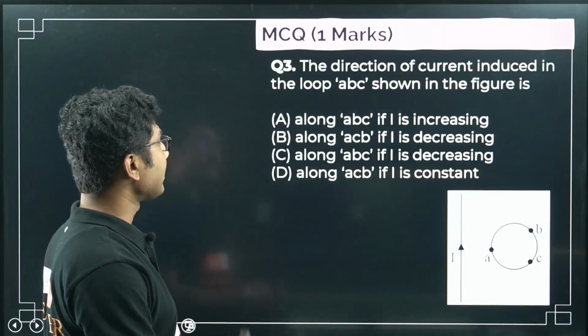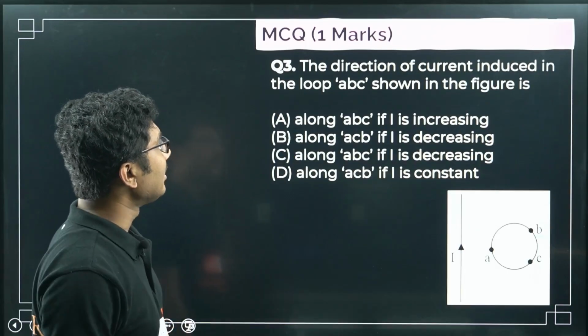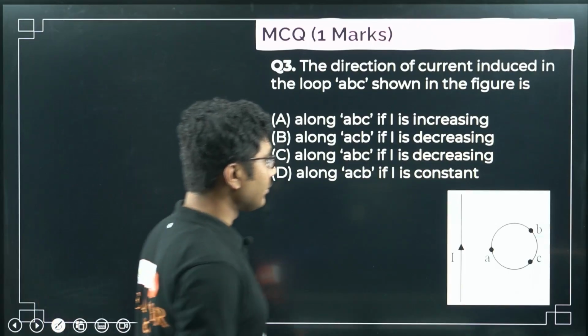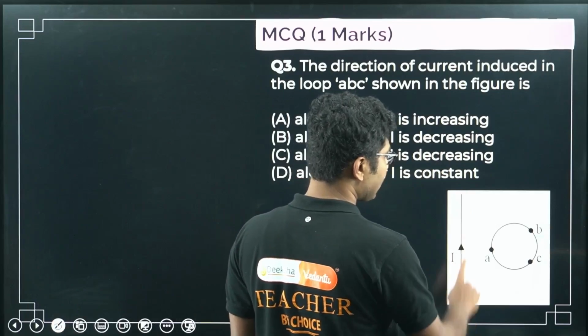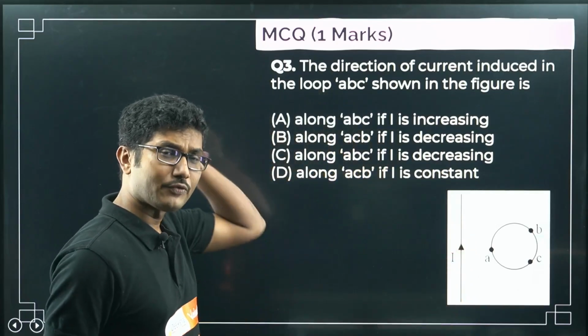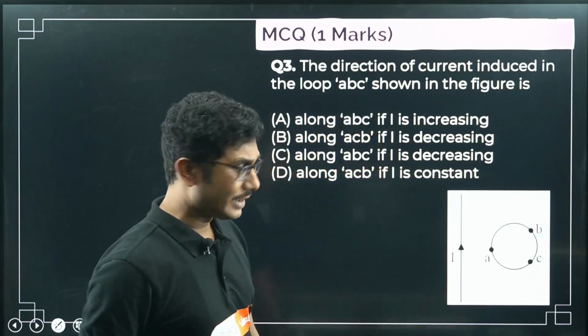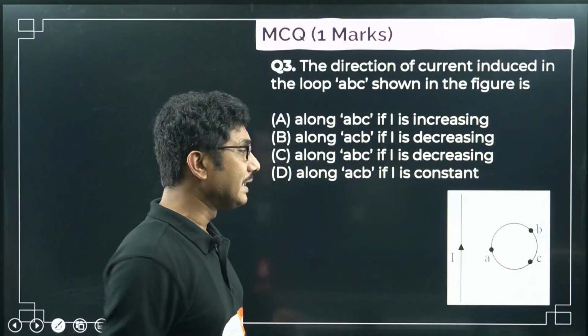Okay. Next question. The direction of current induced in the loop ABC shown in the figure is. Okay. So here, as you can see, the current is flowing in this direction. So first we have to find the magnetic field in this direction. What is the magnetic field induced? Whether it is into the paper, whether it is out of the paper.